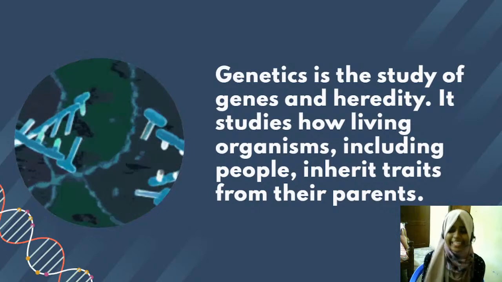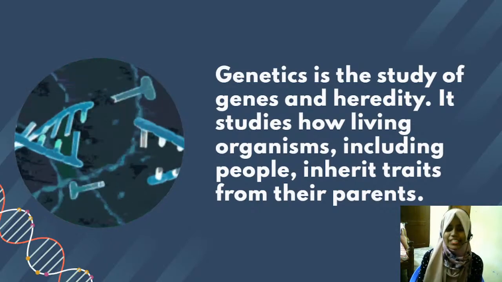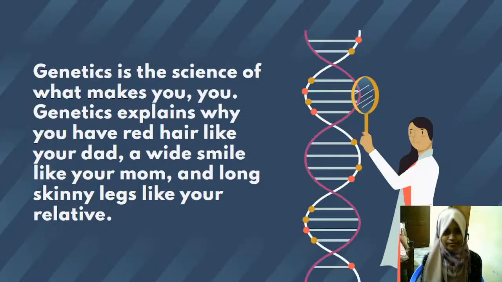Only because of genetics do we get our own individuality. It makes you and me. It explains why we have the complexion of our mother, or the hair color of our dad, a wide smile like your mom, and long legs like one of your relatives. All that is due to genes and genetics.